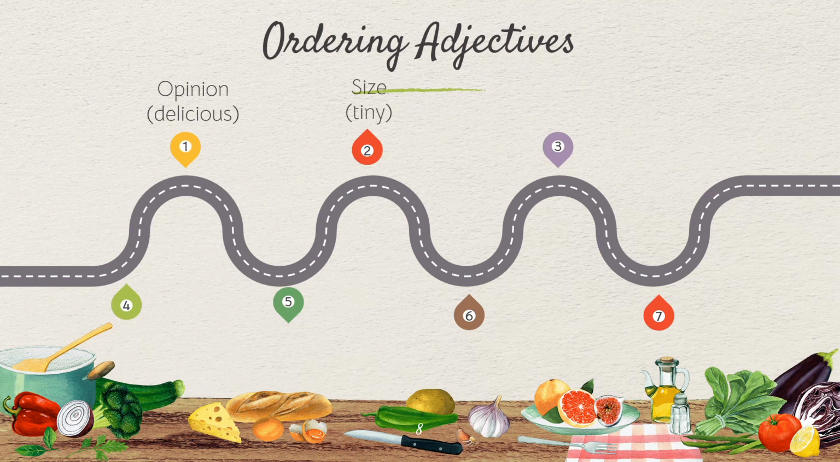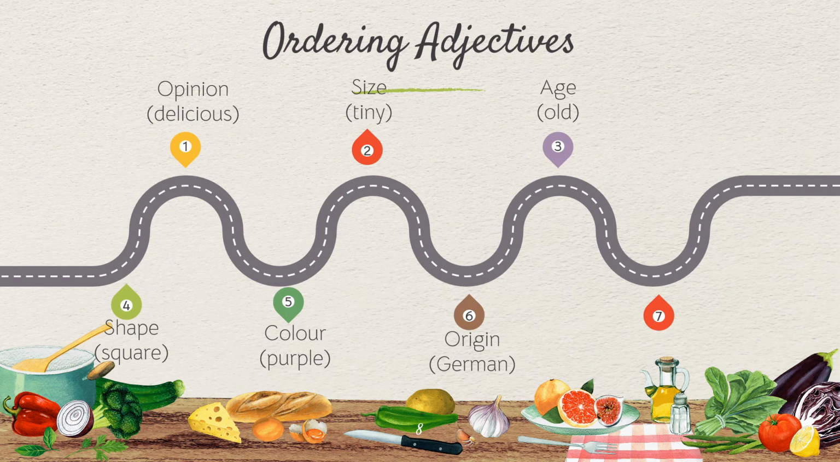The second one in the order will be size. Size can be tiny, small, little, big or enormous. The third one in order will be age, which can be old, young, and so forth. The fourth one in order is shape, such as square, rectangle, triangle, sphere, prism, and so on. And the fifth one will be color: purple, yellow, orange, black, white, and more.